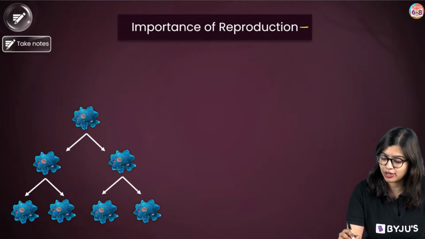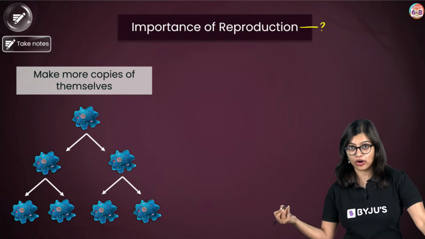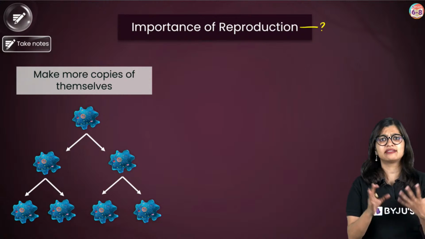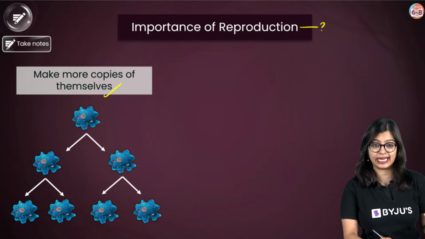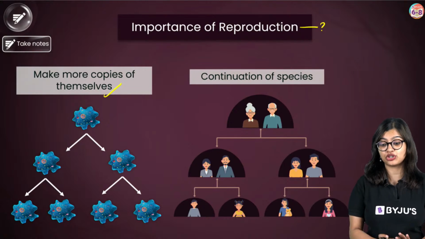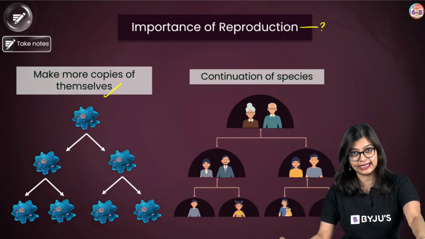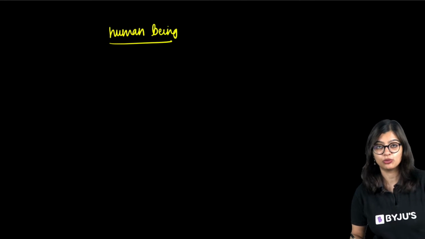Now, why should an organism reproduce? First and foremost, organisms reproduce so that they can make more of themselves, more copies of themselves. And this ensures the continuation of the species, which means that every living organism. Let's take the example of a human being.